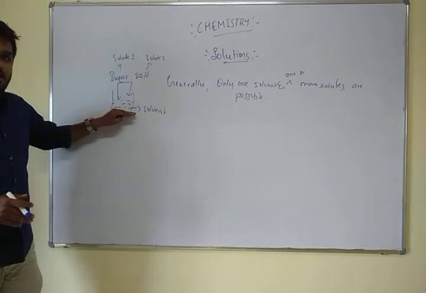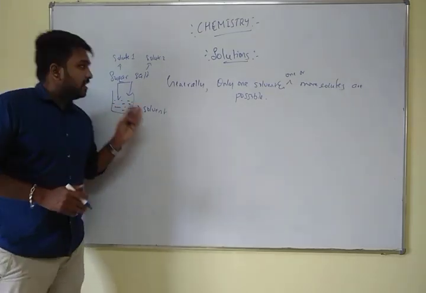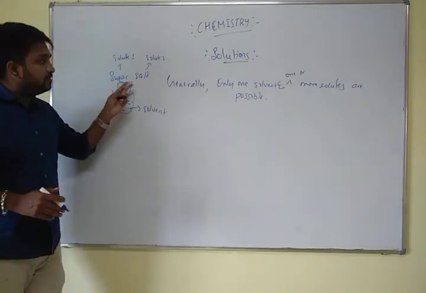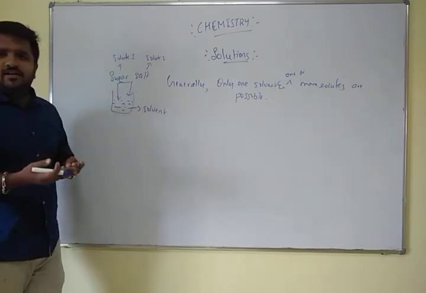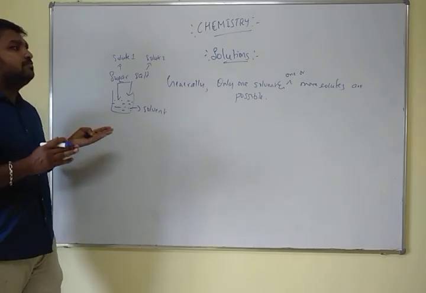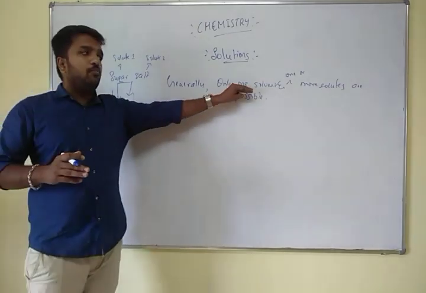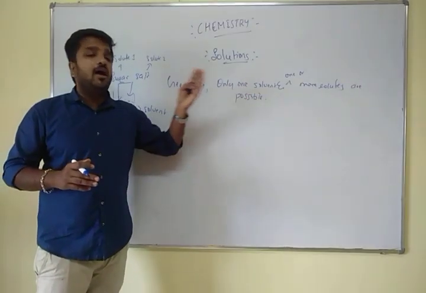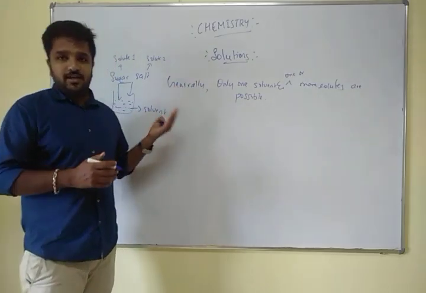So we have only one solvent, and sugar, salt and other ingredients as solutes. The concept is that generally we have only one solvent and you can have n number of solutes in it.